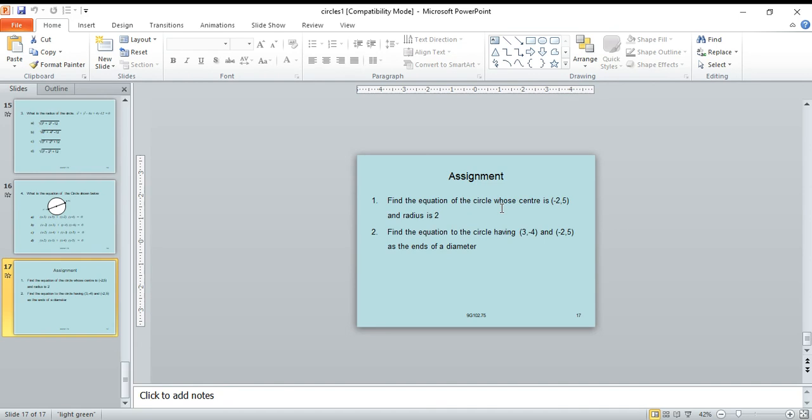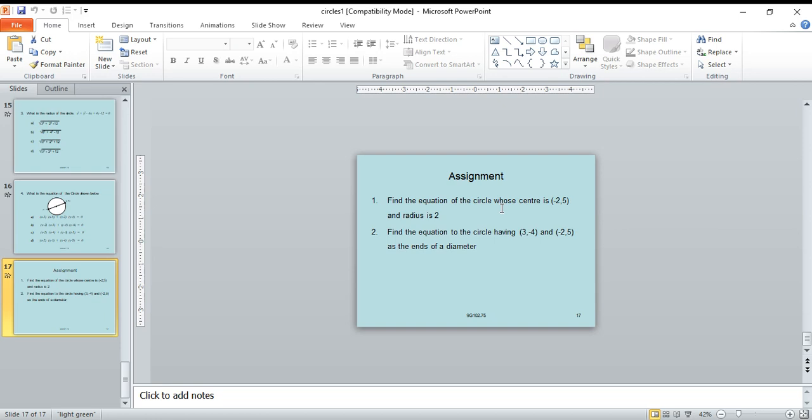Assignment. Find the equation of the circle whose center is minus 2, 5 and radius is 2. Find the equation of the circle having the points 3, minus 4 and 2, minus 5 as the ends of a diameter.